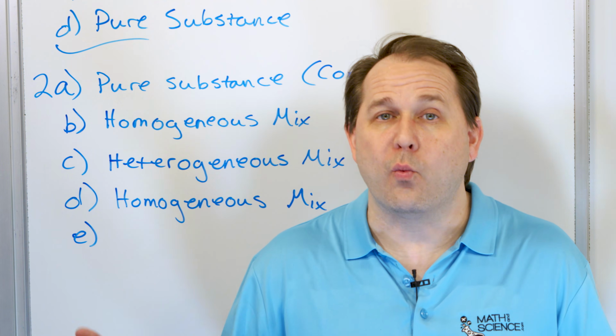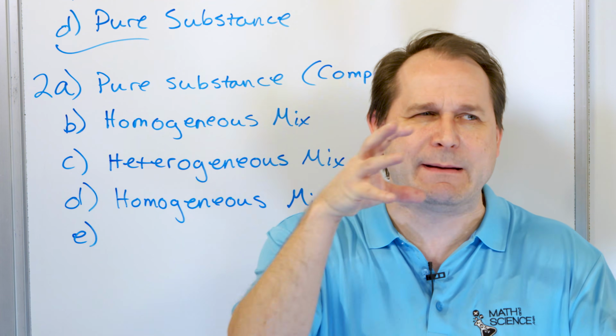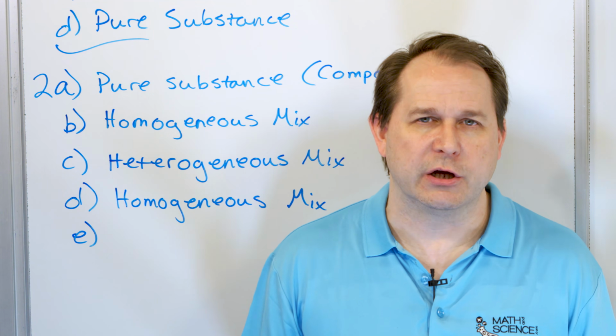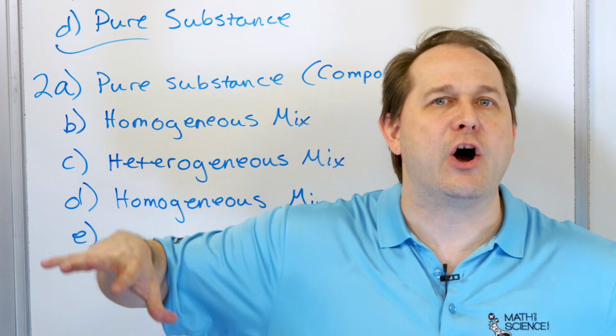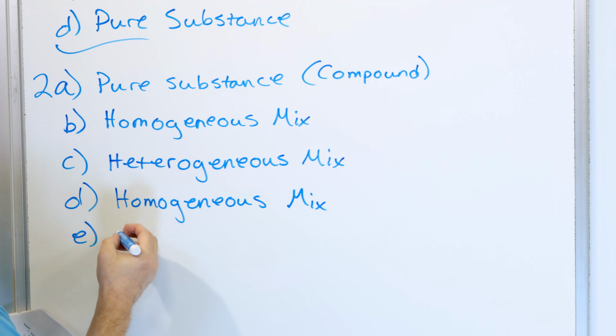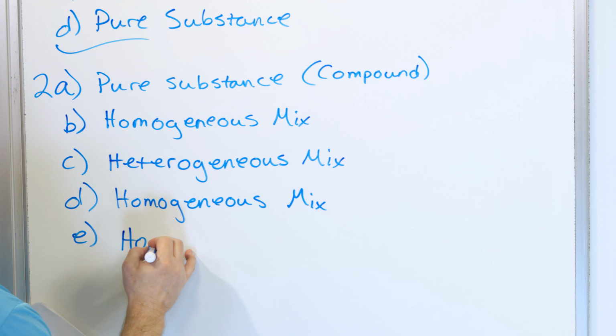And yes, we do have the weather and it blows everything around, but more or less the air is pretty uniform. If you sample the air here and the sample 1 block away, it's going to be pretty darn close to the same because everything is mixing all the time in there. So it is a mixture, and we're going to call it a homogeneous mixture because it's uniformly in composition. So homogeneous.